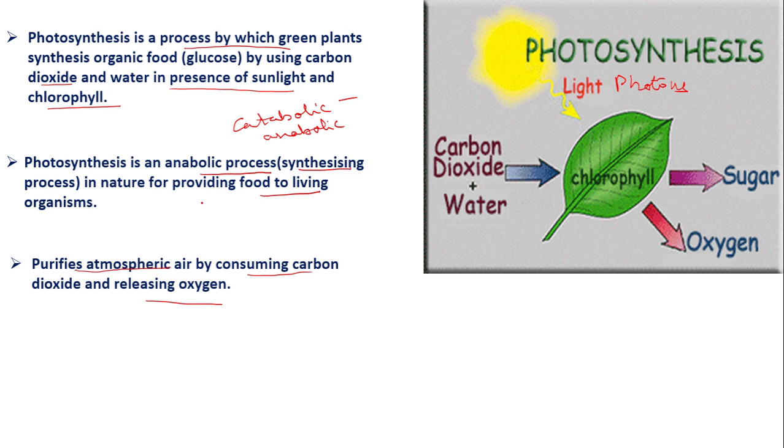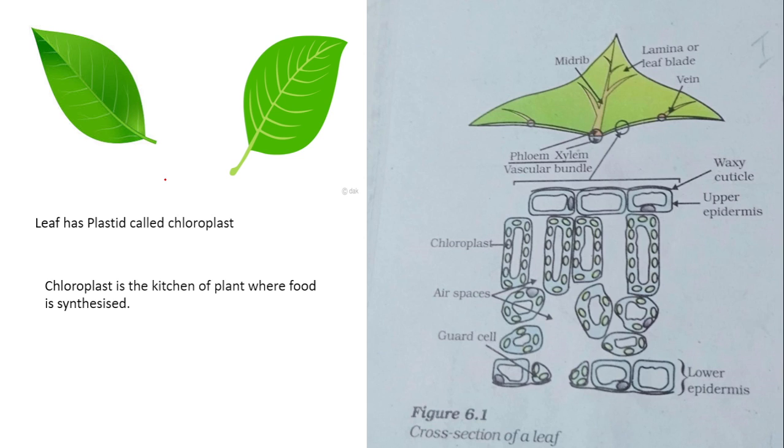Now let us learn about the site of photosynthesis. We already know the leaf is the site of photosynthesis. In junior classes you learnt that the leaf is the kitchen of the plant. So look at the structure of the leaf. On the adaxial surface, that means the upper surface, you can see the midrib, then a flat surface that is called the lamina,